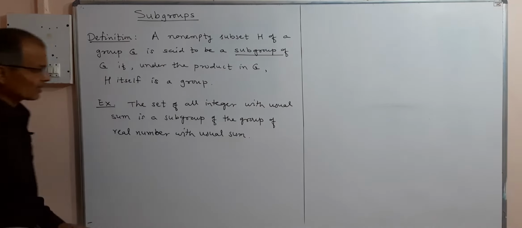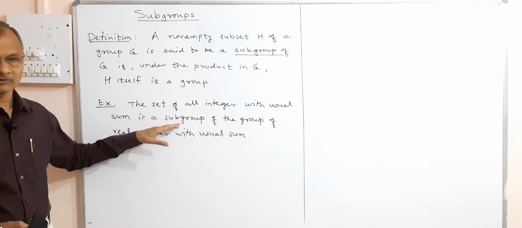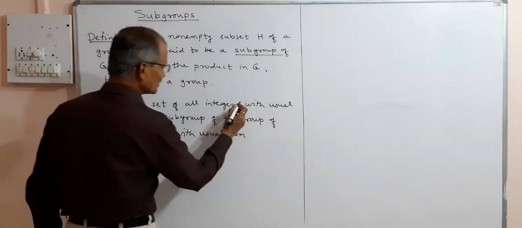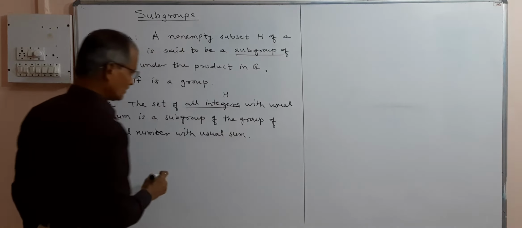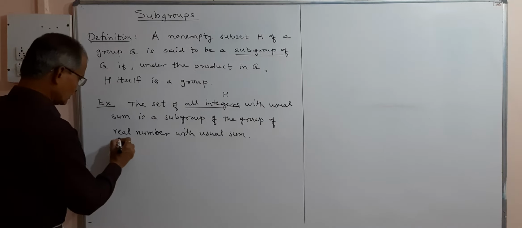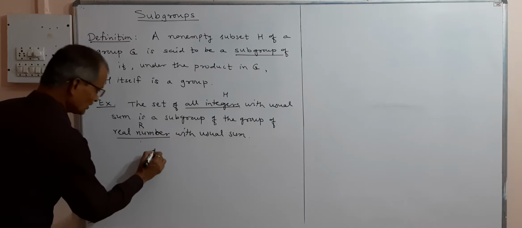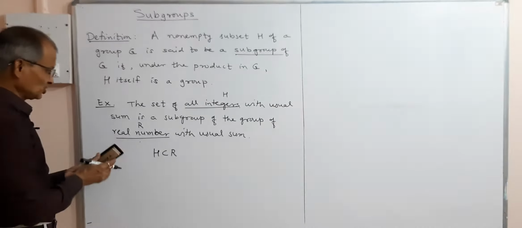Now you see, integers is a subset of real numbers, so that is H. The set of all integers can be considered as H, and the group of the set of real numbers is R. So H is a subset of R, or this may be denoted by G.